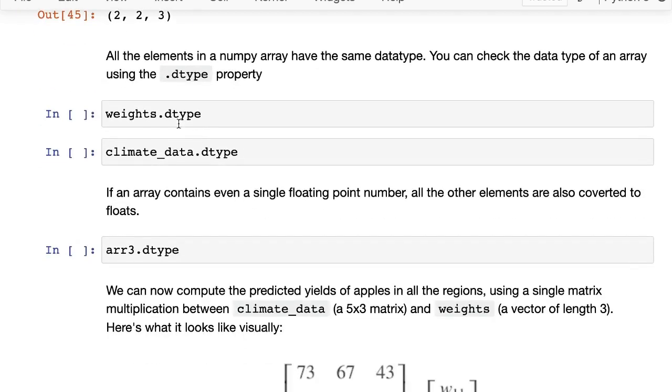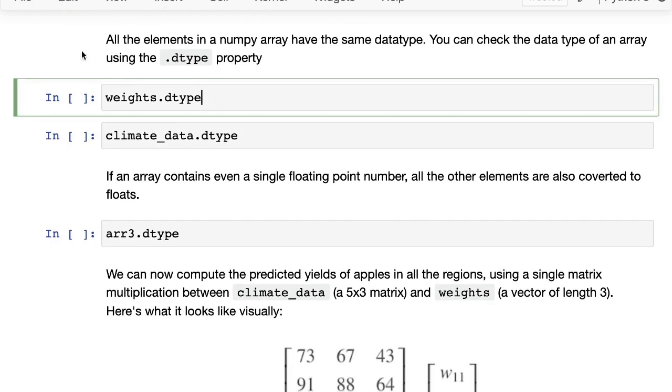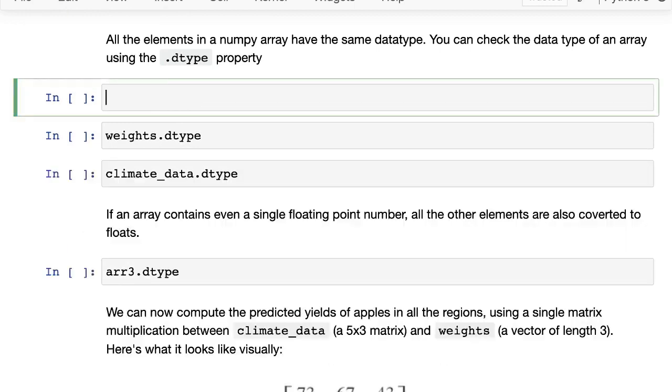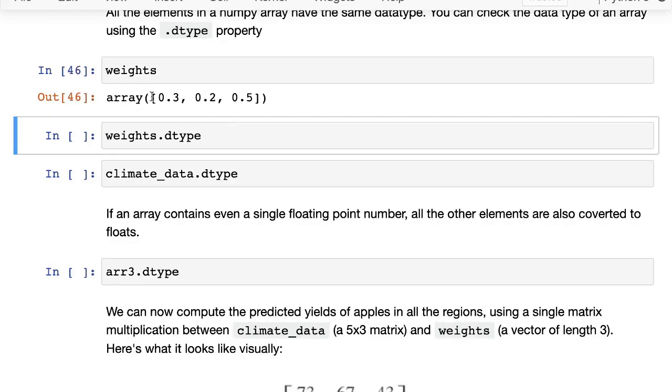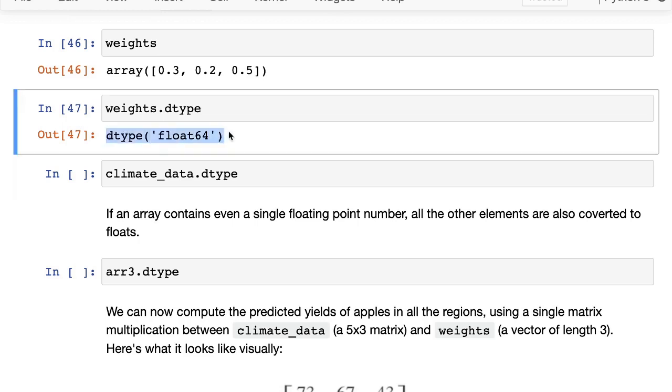One other thing to keep in mind is that for the purpose of efficiency and performance, elements in a NumPy array should all have the same data type. You can check the data type of an array using the dtype property. So for instance, the weights. This is an array containing some floating point numbers. If you check dtype of weights, you will get back a dtype float64.